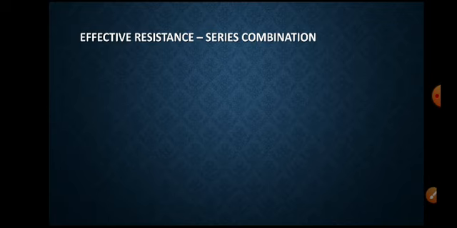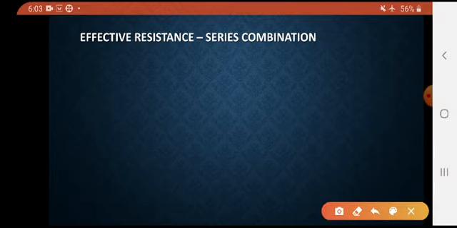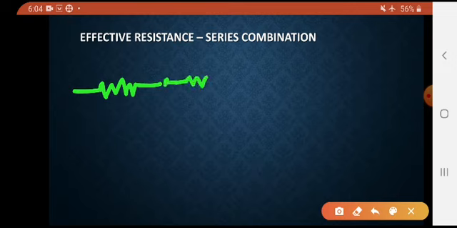One is a series combination and another one is a parallel connection. For series connection, for example, take R1, R2, R3, three resistances.